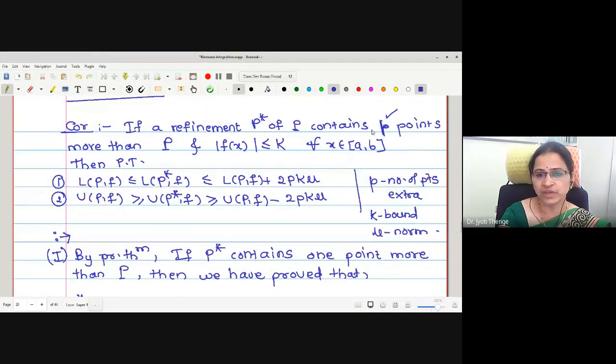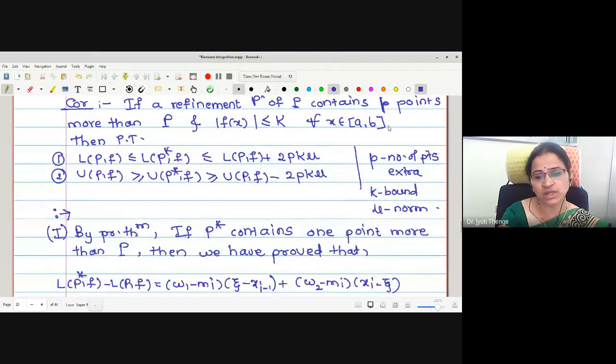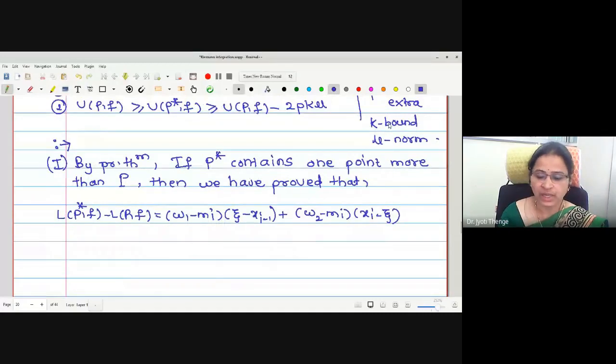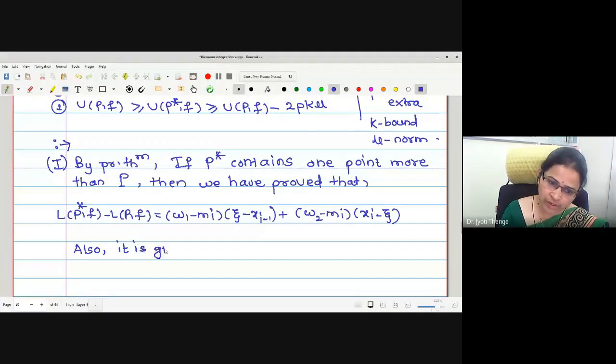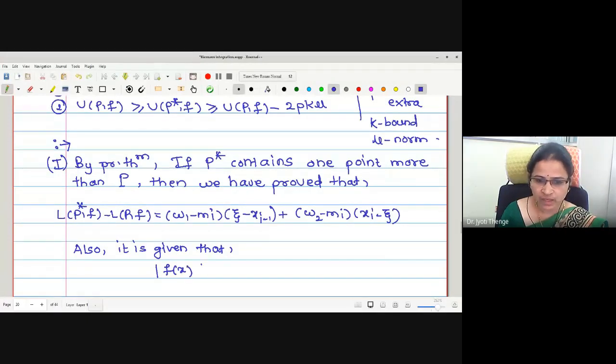But here we have to prove the corollary for p points extra. Now we will check what is the effect of 1 point extra. Also, what is given to us is the bound: mod of f of x is less than or equal to k for all x in the closed interval AB.